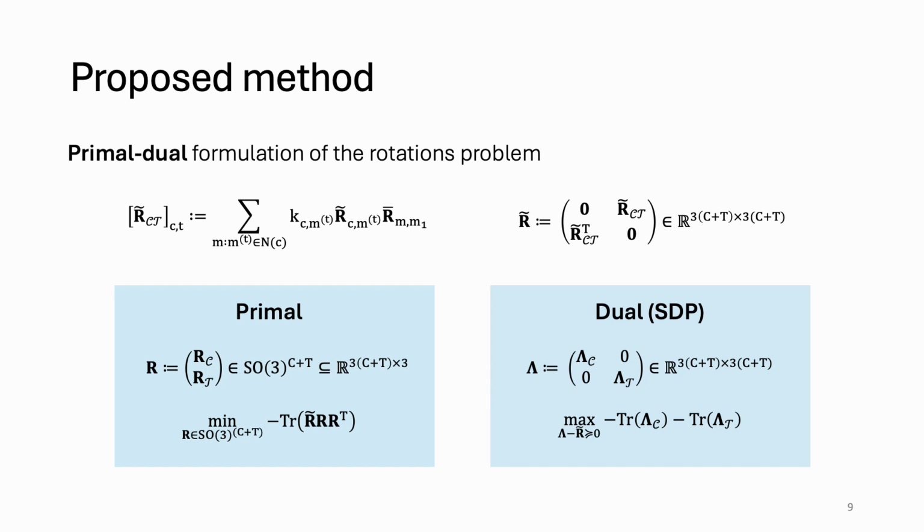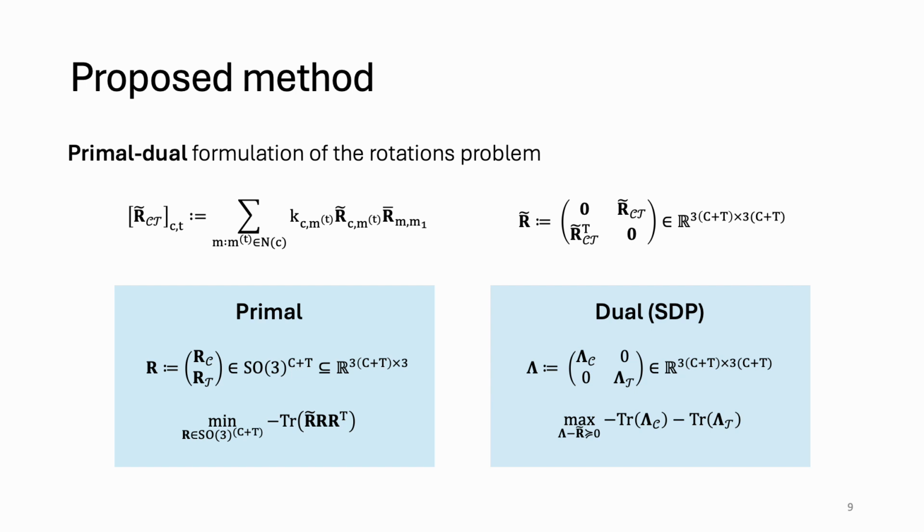Namely, we define block matrices for the data, written R tilde, and the variables, written R, which include the block R_C containing the camera rotations and the block R_T corresponding to the object rotations. The dual variable is denoted by lambda and similarly includes the block lambda_C for the cameras and lambda_T for the object.